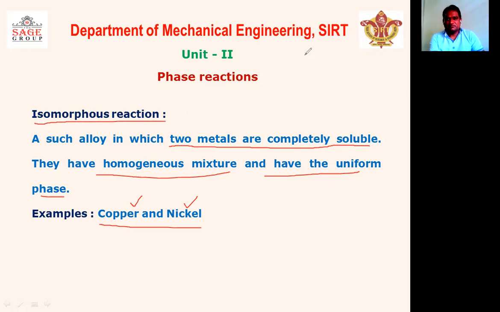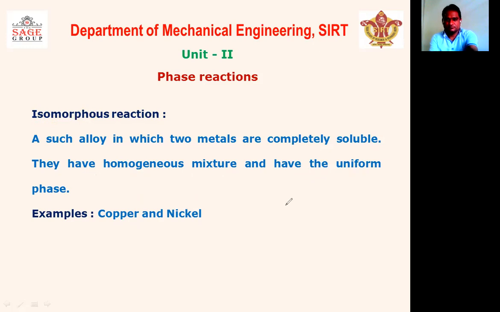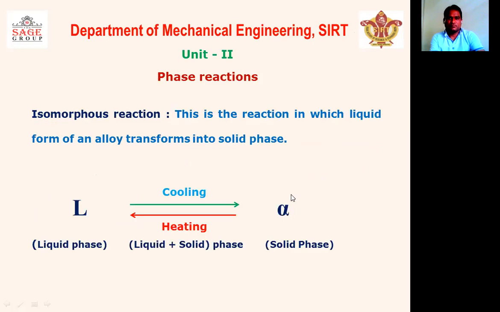So let us see. The isomorphous reaction is the reaction in which the liquid form of an alloy transforms into the solid phase.